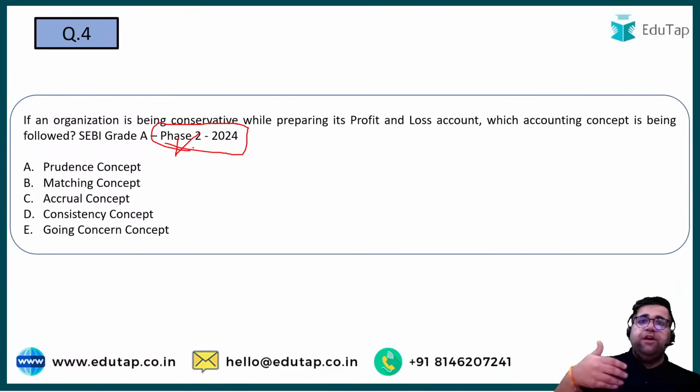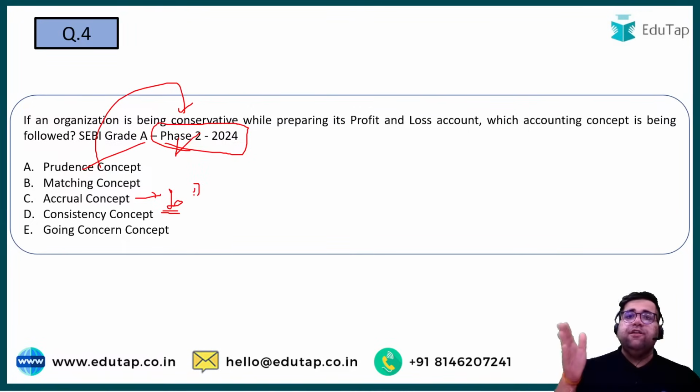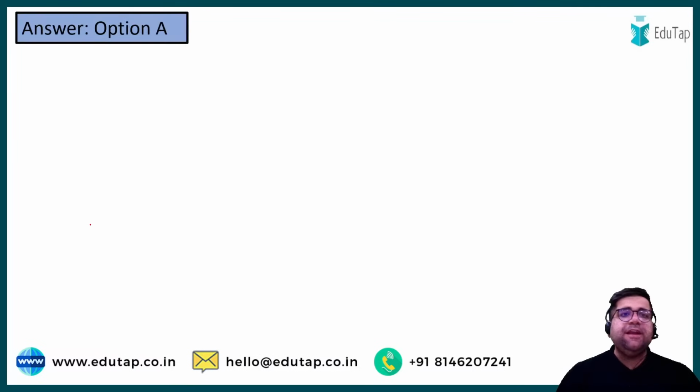Conservative means what? To hedge, to play safe. Which accounting concept is this? Very easy. Prudence. Prudence is like the principle of conservatism only. Right? Accrual is also very, very important. This is also one of the fundamental concepts of accounting, which says that you have to focus on transactions and not on cash receiving. Consistency, very easy. You have to follow the same principle every time. Right? Going concern we have done. Matching also we have done. So answer will be A.